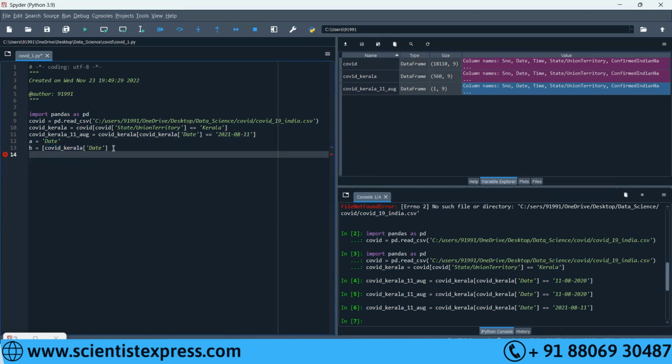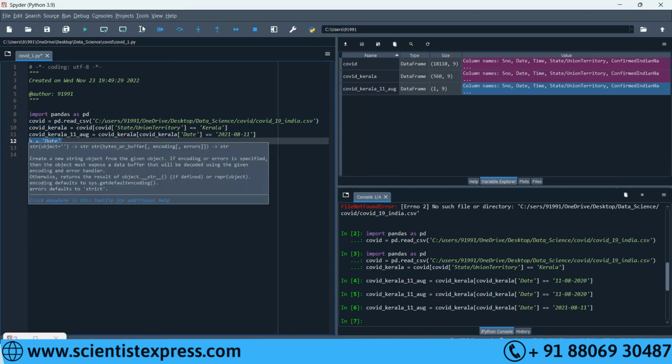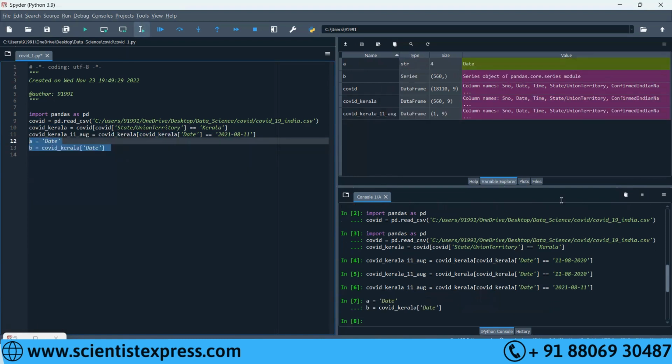Delete the first bracket. Now run A and B. Run A and B. Now, can I see what value is stored in A and what value is stored in B?